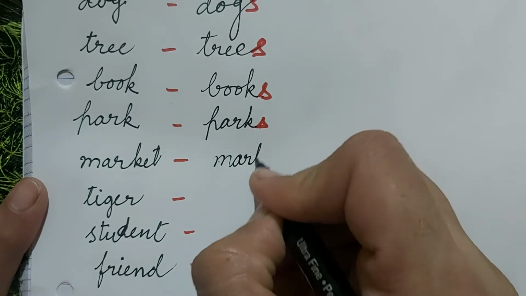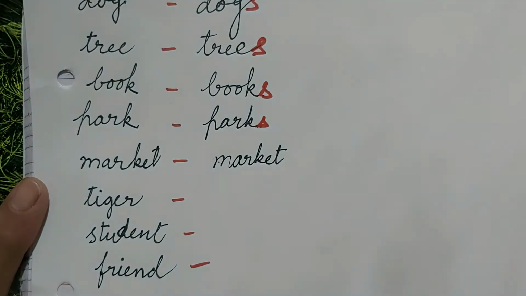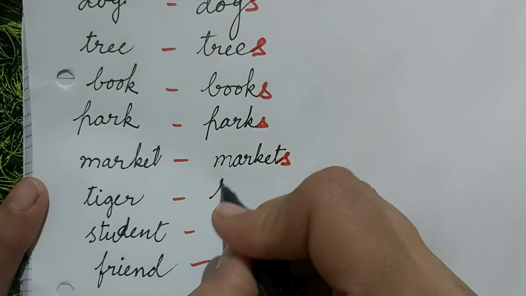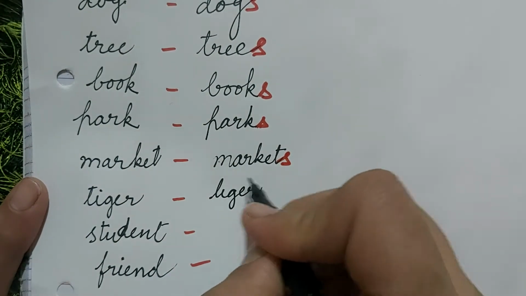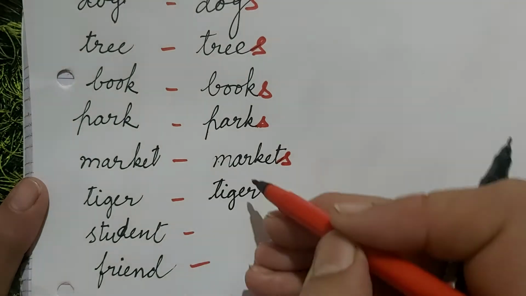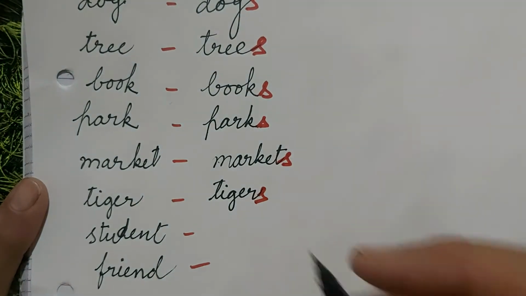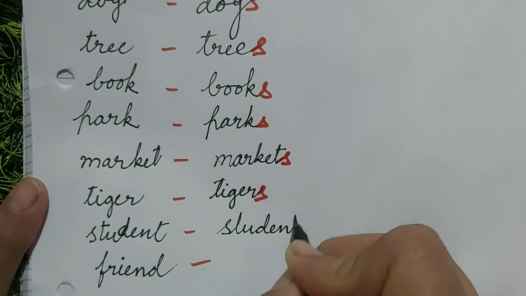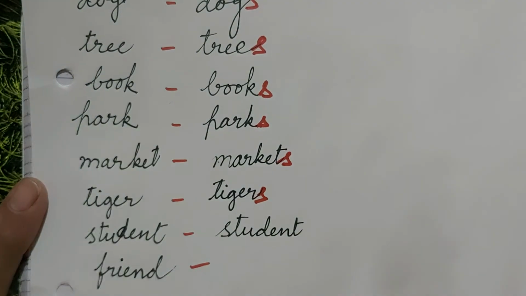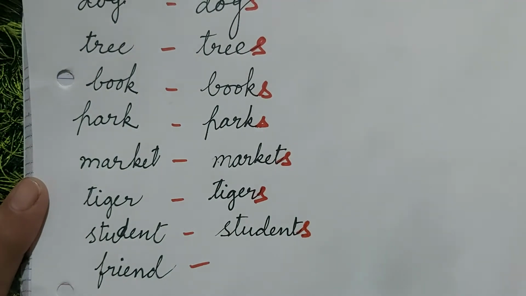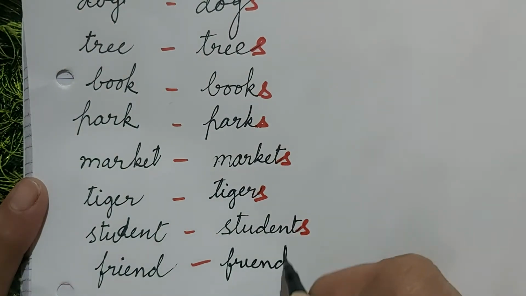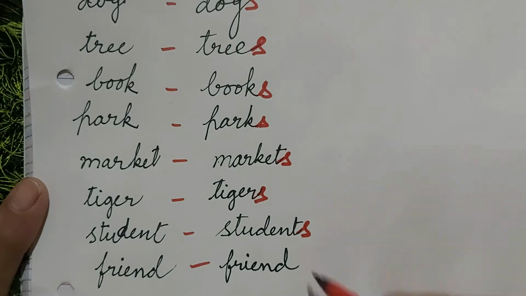Market, when we add s, it becomes markets. Tiger, when we add s, it becomes tigers. Student, when we add s, it becomes students. Friend, when we add s, it becomes friends.